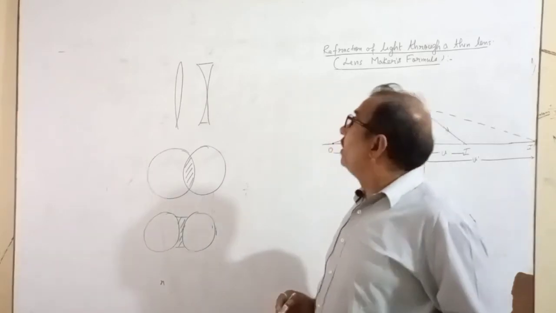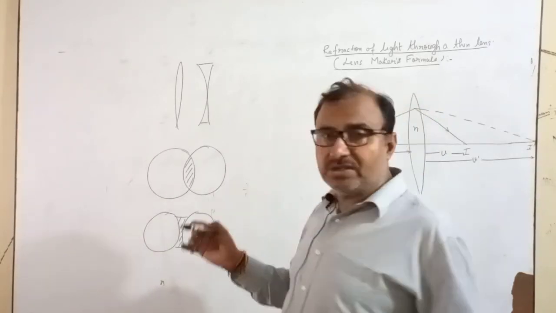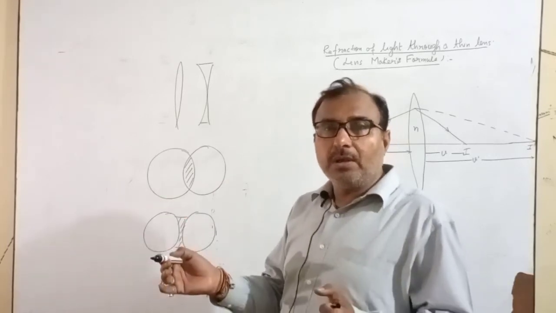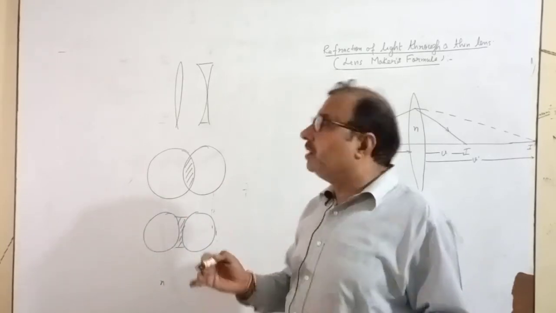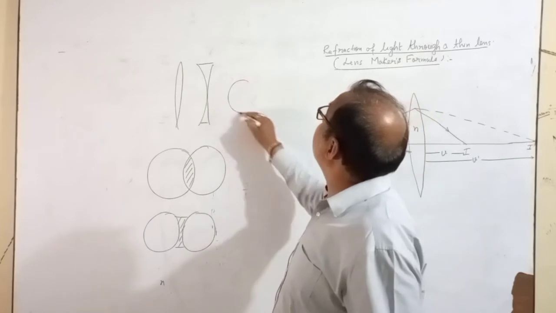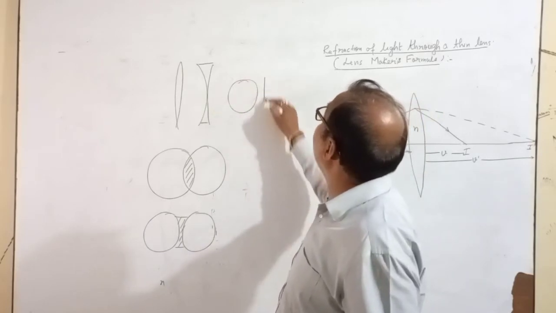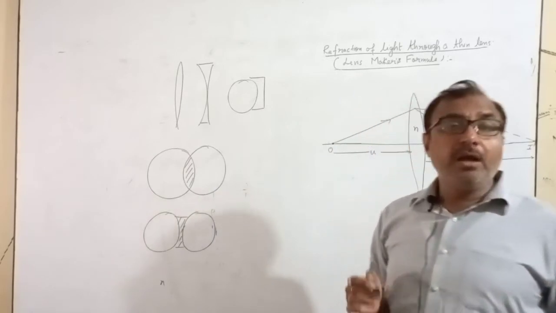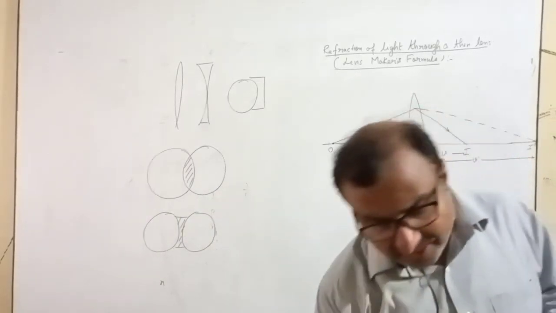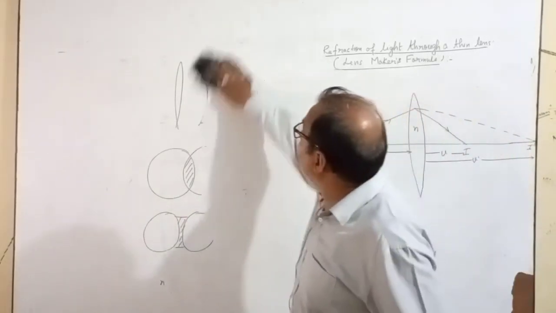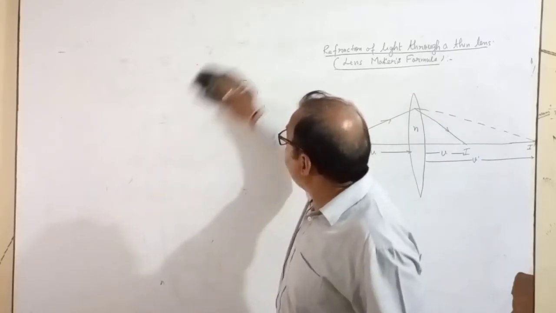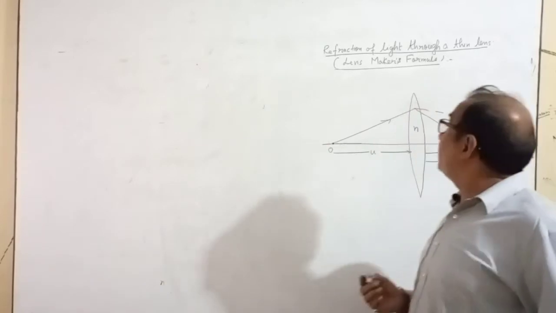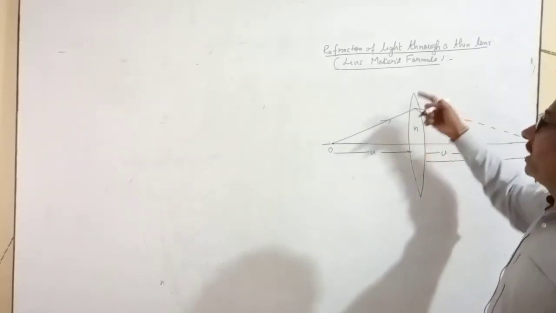But it is not necessary. A lens may also be a homogeneous transparent medium enclosed between a curved and a plane surface. That is another thing. Here we are going to discuss the convex lens. A convex lens is also known as a converging lens.